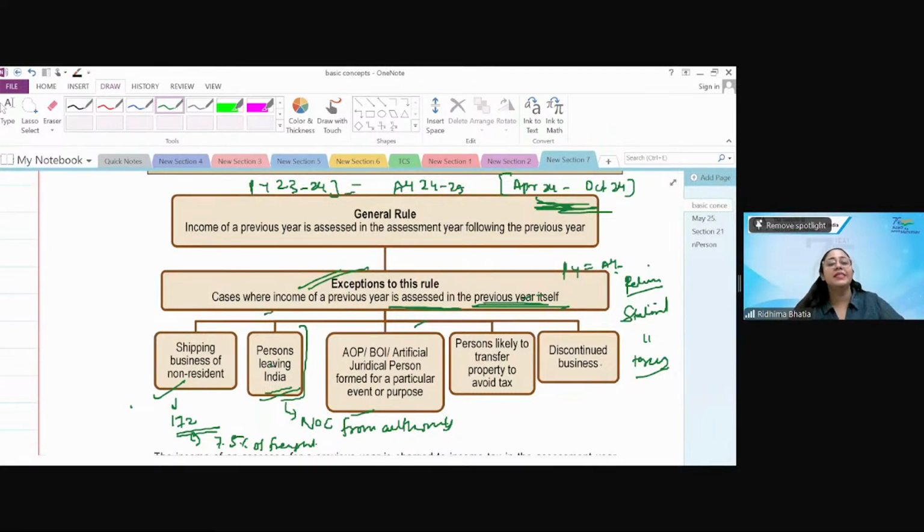Okay. Which exception is this? What are we covering? We are covering the exception in which you have to assess the income of the previous year itself, and then only you're allowed to move freely.